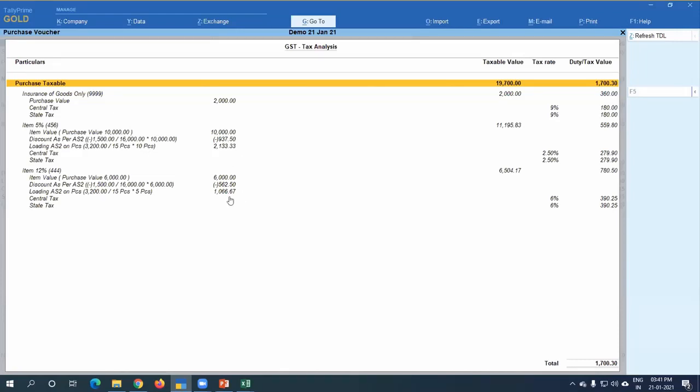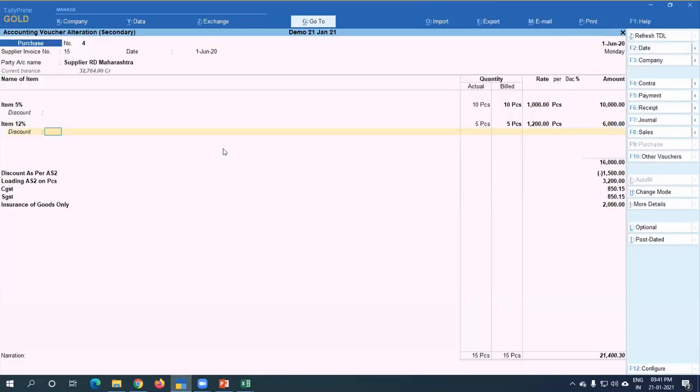Tally is going to appropriate all the cost automatically. Don't worry about appropriation formulas. Tally is automatically doing it. See here, this is the 5 quantities and this is 10 quantities. So Tally takes the formula like this, and the stock value will be perfect.